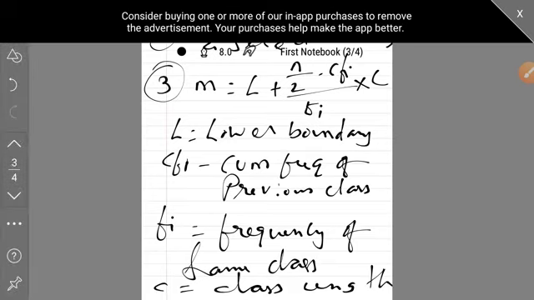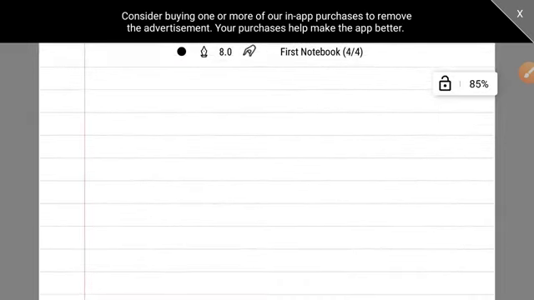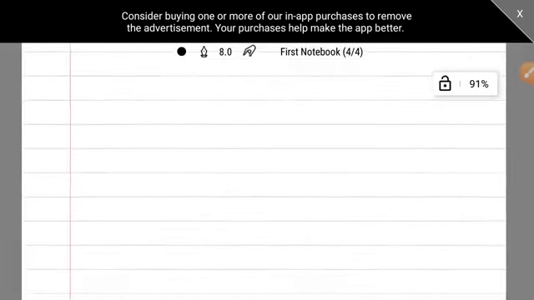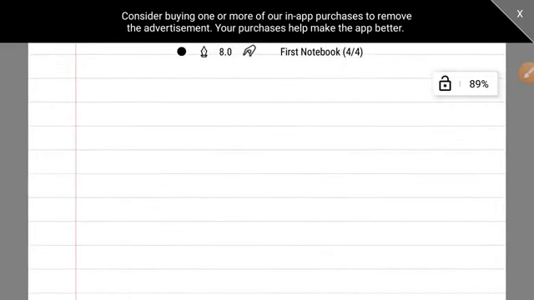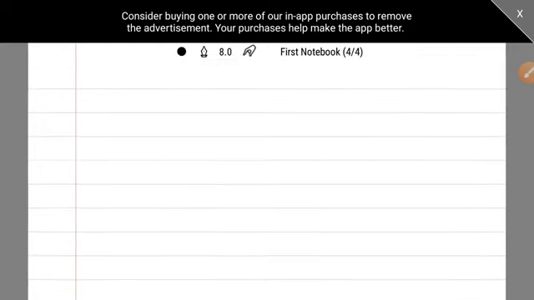Okay, so let's do another sum. Let's do some from exercise 3.4.